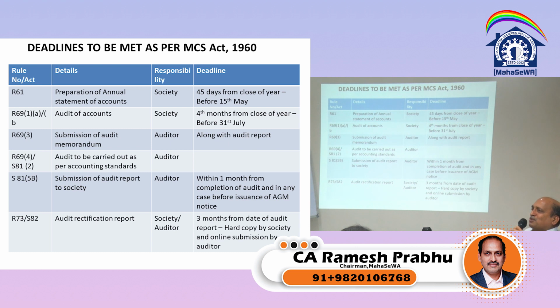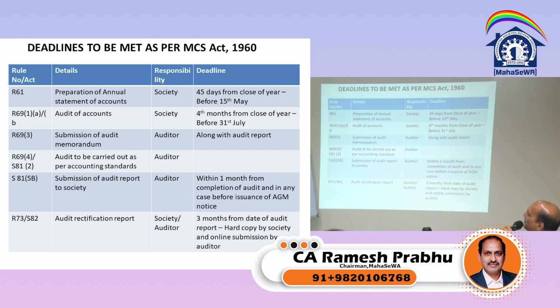Okay, how do you know whether the society has completed it in 45 days or not? That means you have to ask for the minutes. By 15th of May, in the minutes, did they make the presentation or not? If it is not done, then you have to write that as per rule number 61, it should have been done within 45 days. It is not done. It has been done after 60 days, and call for the explanation. And the society has given this reason that the accountant was ill, the chairman was out of station, जो भी है.